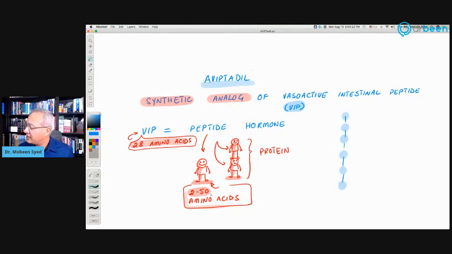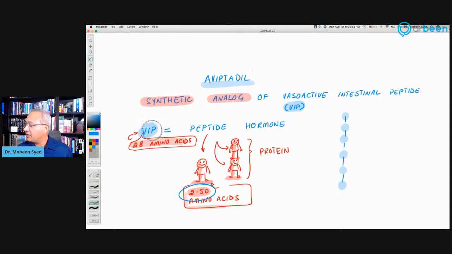Normally, when 2 to 50 amino acids combine together to make a tiny short protein, we call it a peptide. If more than 50 amino acids combine and make a bigger protein, then we call it simply a protein. So protein and peptide are actually the same thing. Peptides are just shorter proteins.